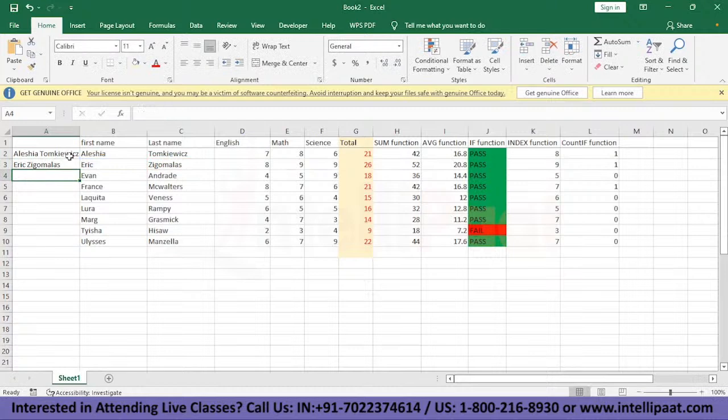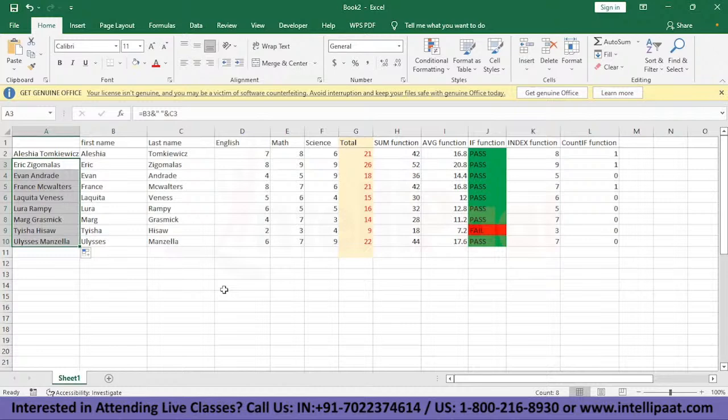You have it. Both the first name and the last name combined, and using autofill, we can't select these two rows together because the first one we did not use the ampersand function. So we'll just select the second one and use autofill. There you go. There you have all the first names and the last names together again.